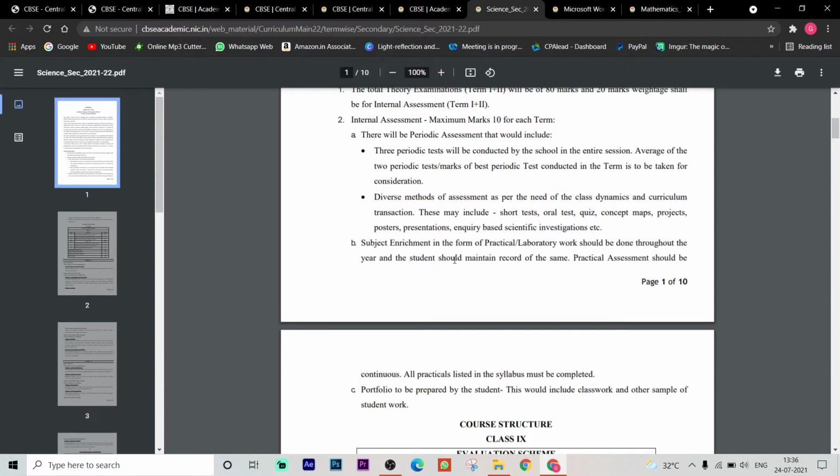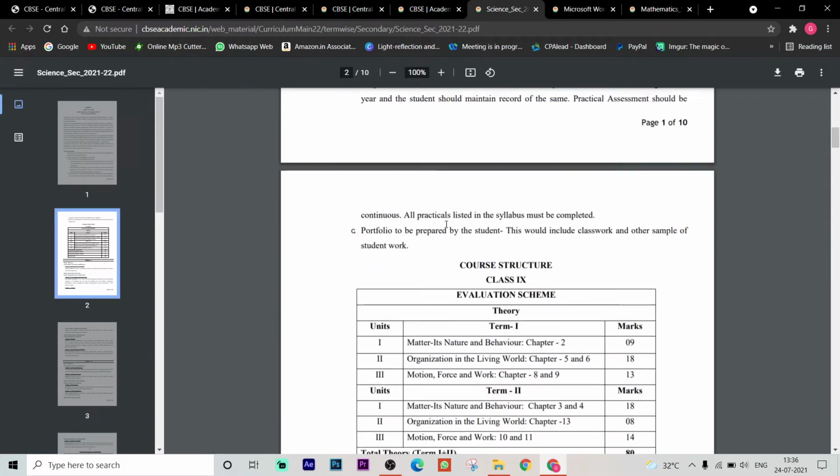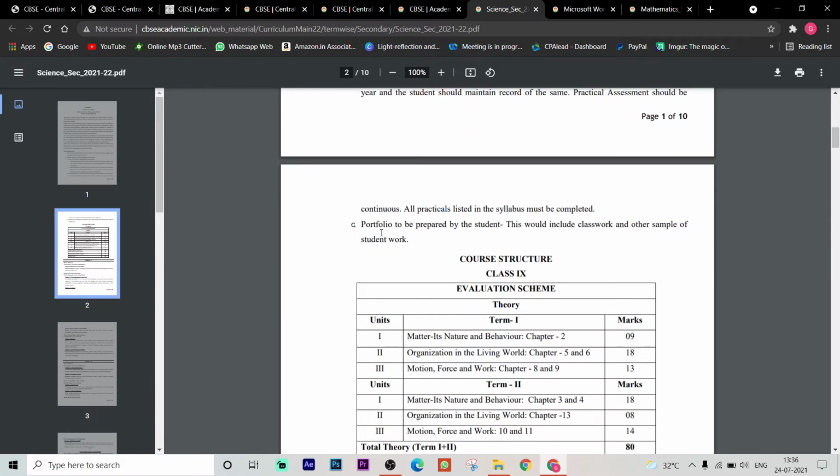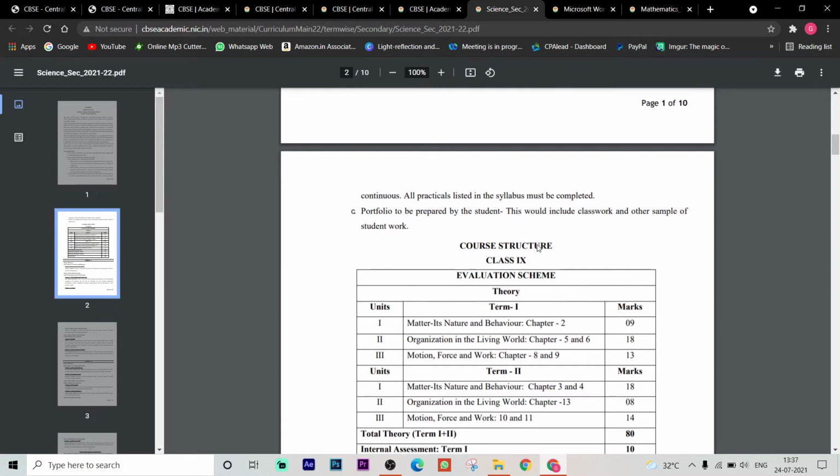Next we come to the subject enrichment, in the form of practical work throughout the year, and the student should maintain the record of the same. So practical assessment should be continuous. All practicals listed in the syllabus must be completed. The list is given, you can just go through. A portfolio is to be prepared by the student, that would include classwork and other samples of student work.